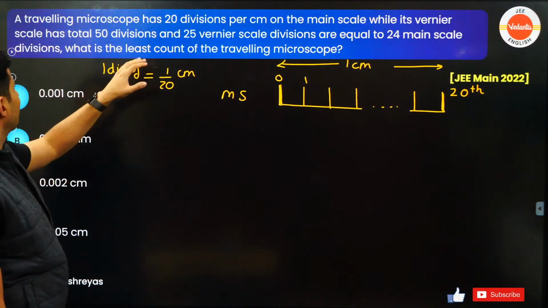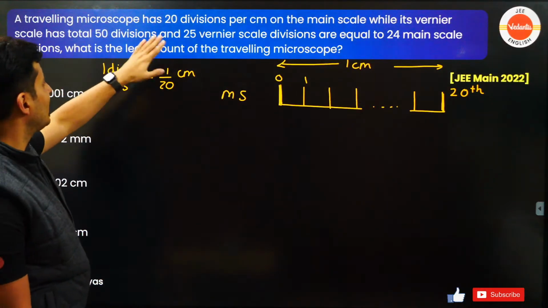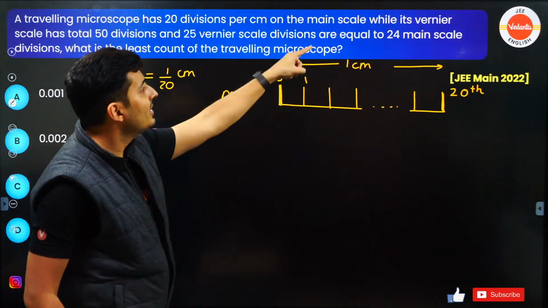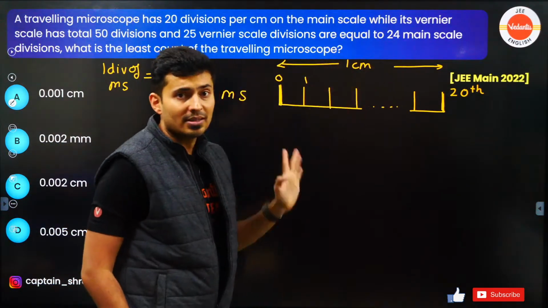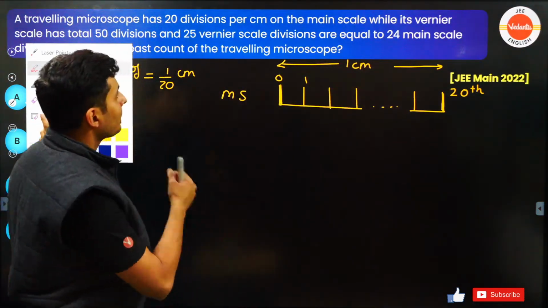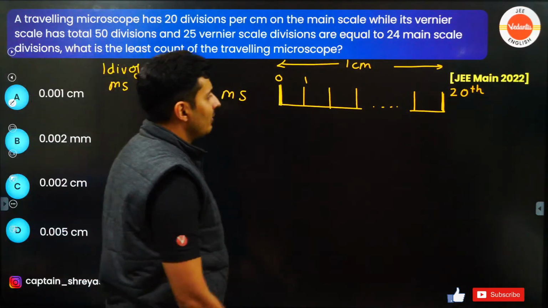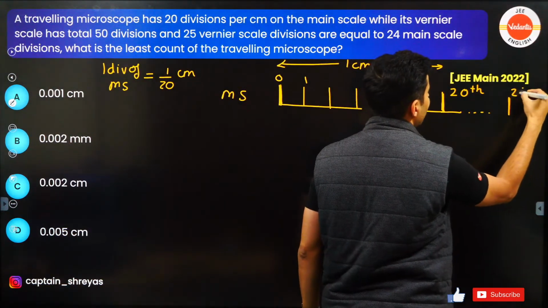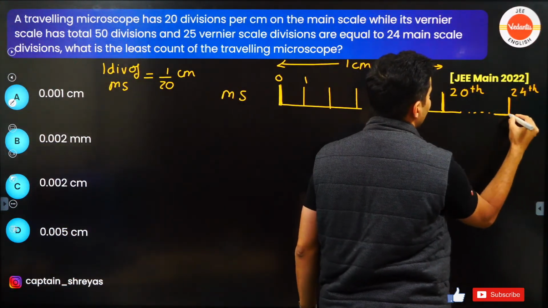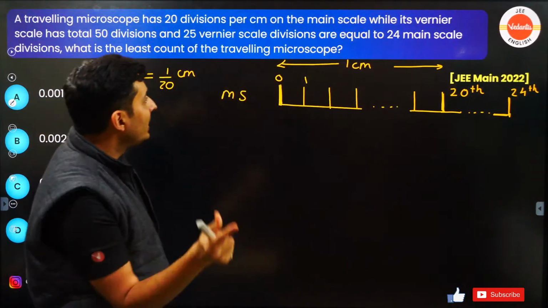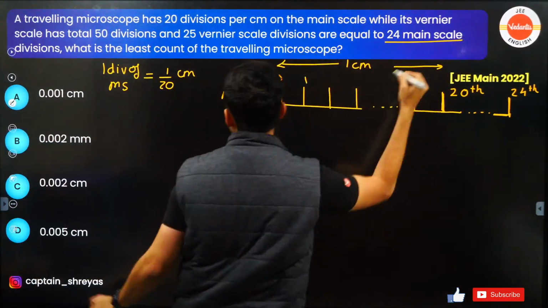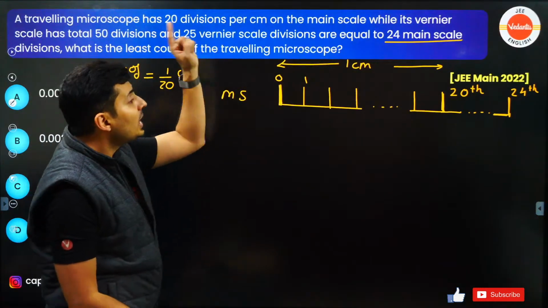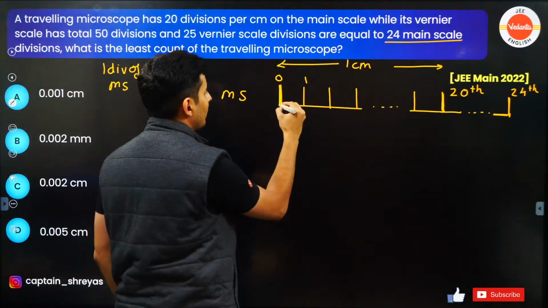Now as per the question, the vernier caliper has 50 divisions, that's okay. But the 25th division coincides with the 24th main scale division. Now if you notice over here, the 24th main scale division will come somewhere over here. The 24th main scale division coincides with the 25th vernier division.